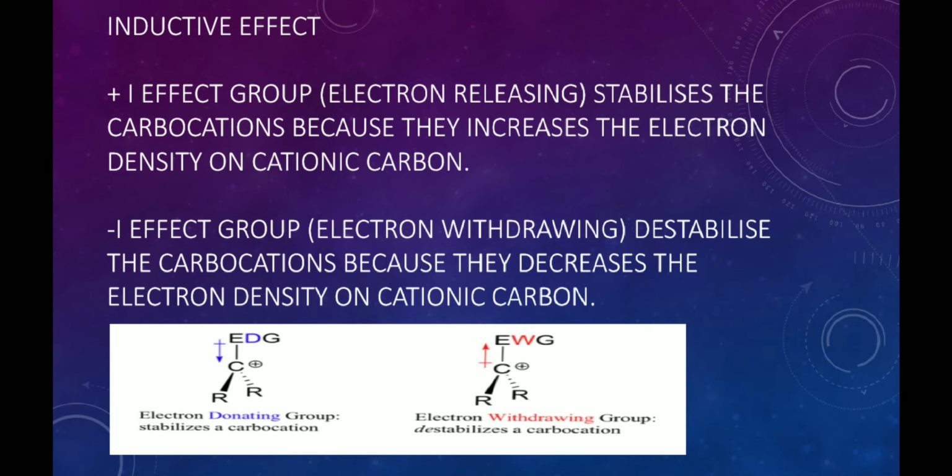We know that the plus I effect group is an electron releasing group. If it is directly attached to the carbocationic carbon, then it will stabilize the carbocations because it increases the electron density on the cationic carbon. On the other hand, if the minus I effect group is directly attached to the cationic carbon, then it will destabilize the carbocation because it decreases the electron density on the cationic carbon.